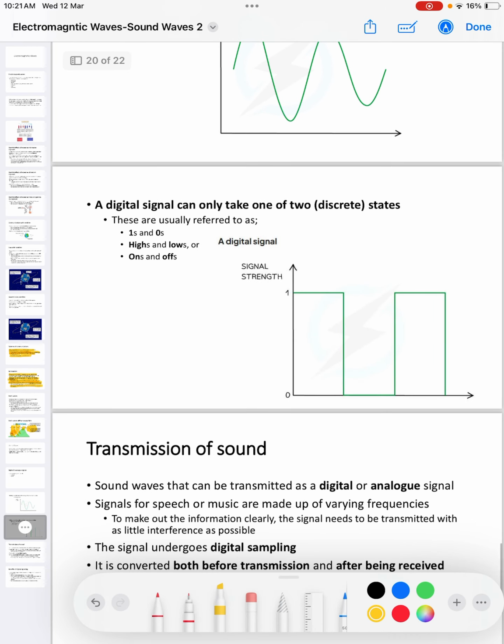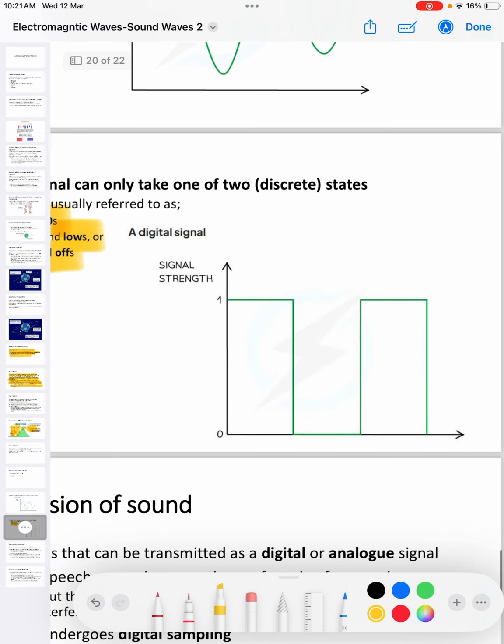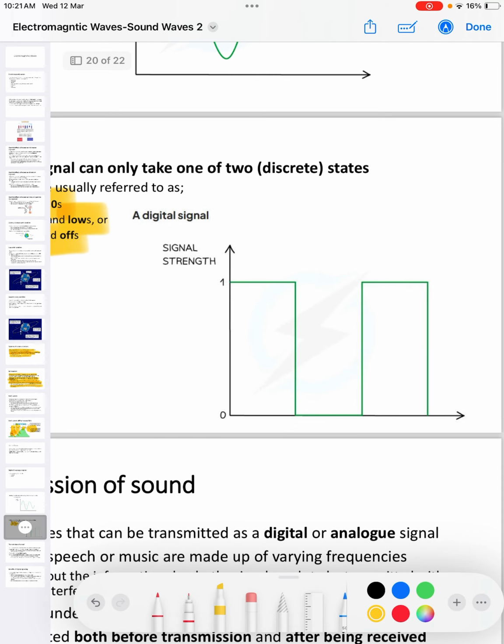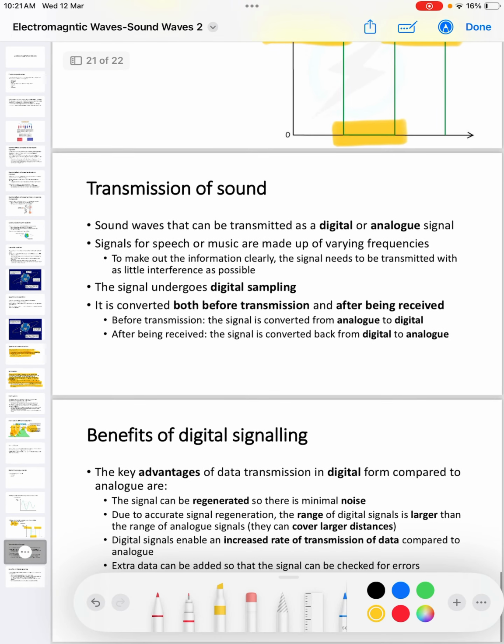A digital signal can only take one of two states. For example, a digital signal can only have a 1 or a 0, or a high or a low, an on and an off. So, as represented in this graph here, we have a digital signal where there is a 1 or a 0, a 1 or a 0. That's a digital signal.